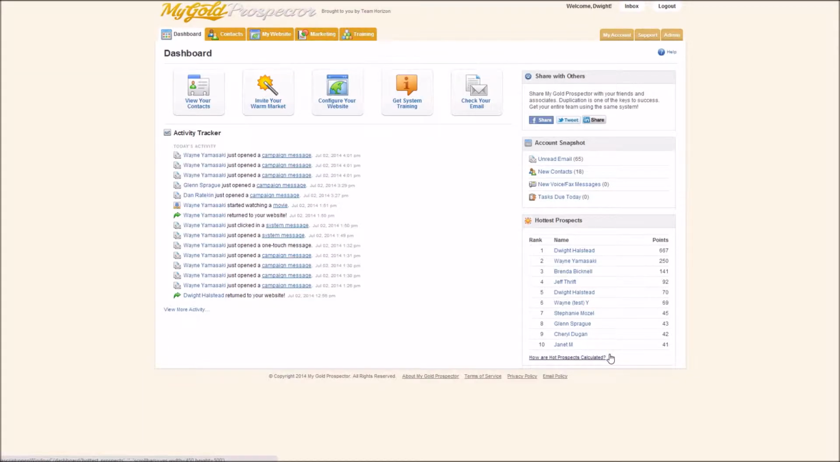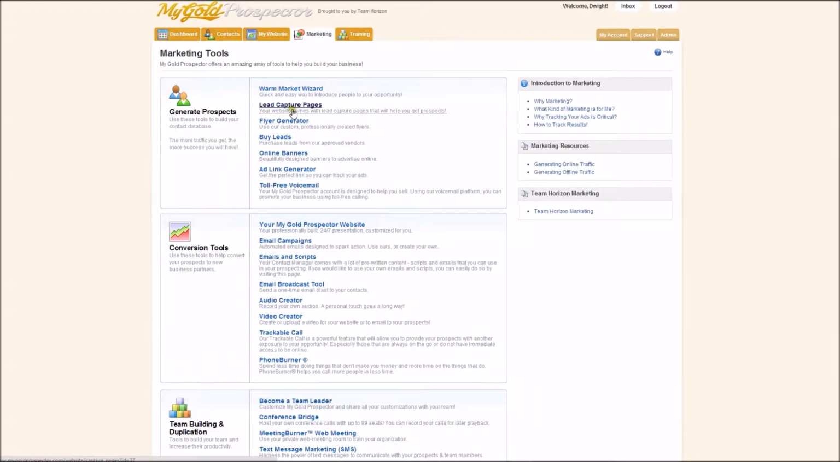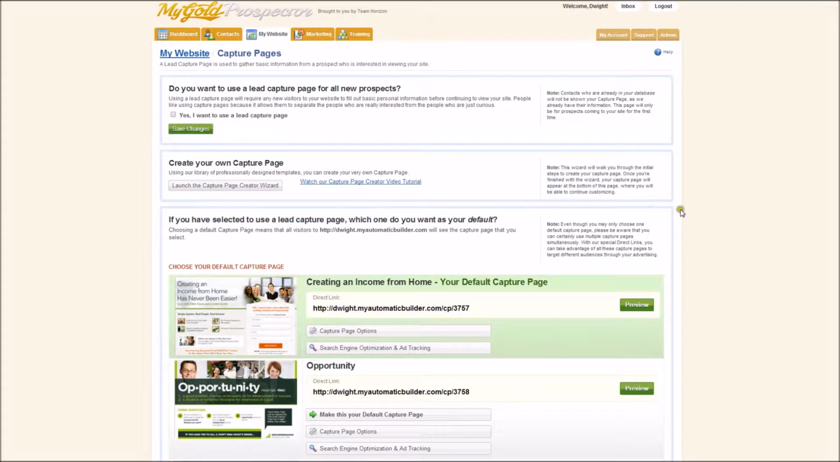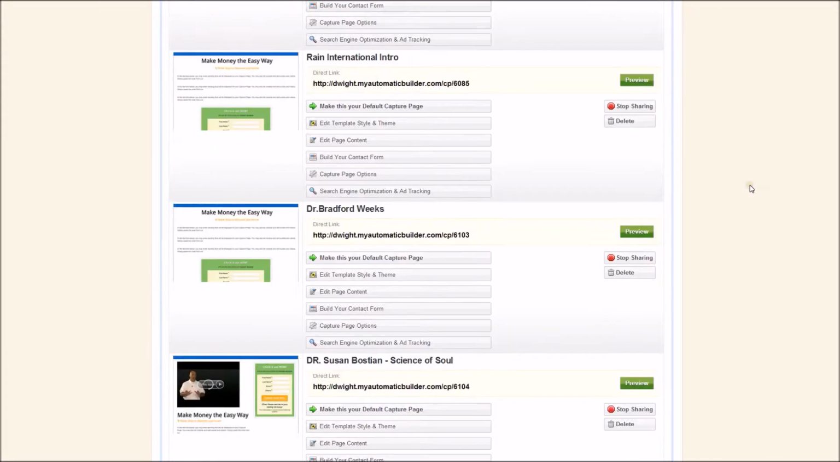Alright, now we're into the second phase of getting things set up for your system. So what I want you guys to do now is just go over to Marketing, go to your Marketing tab, and we're going to come down to your Capture page. So hit Capture page. Now, there's two Capture pages that we're using in your web pages that are very important to make sure we get these done correctly.